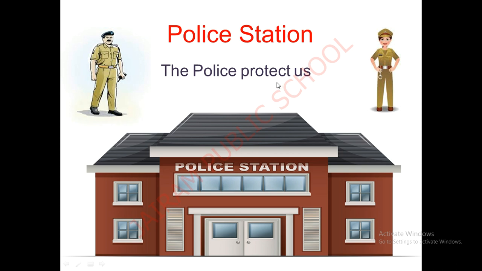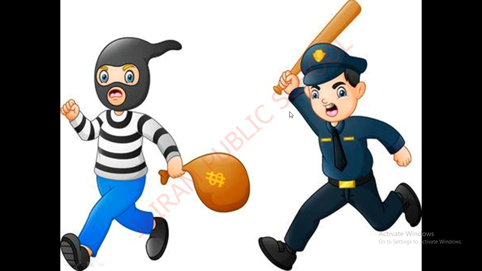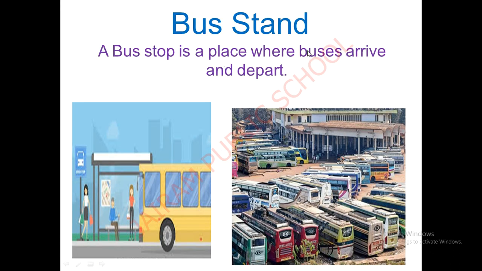Next, police station. Police station is a place where they will protect us. They are the people who will be protecting us. They will be safeguarding us from many troubles. See how they are running and chasing and catching everything. Next is the bus stand. Bus stand is a place where many buses arrive and depart.